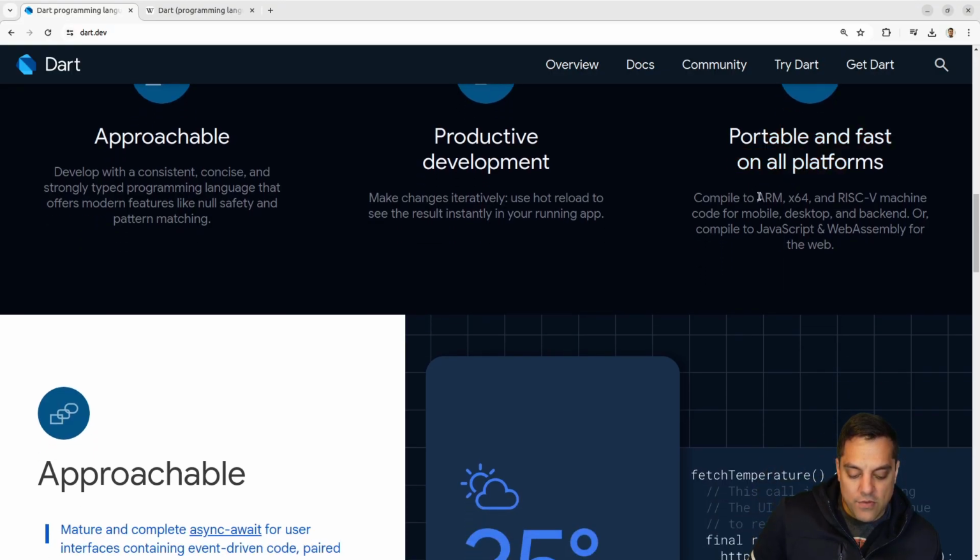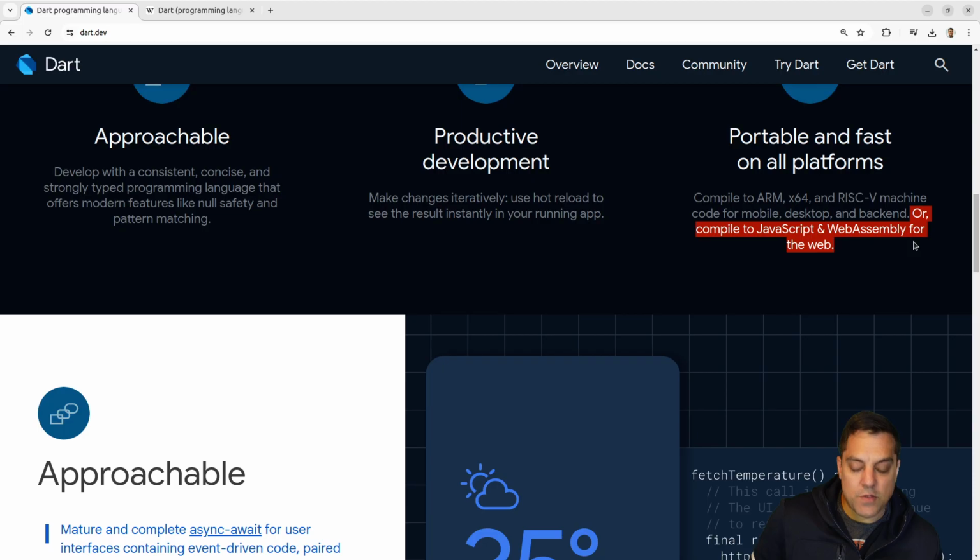Portable and fast on all platforms. Okay, so ARM, x64, RISC-V even. Okay, that's pretty cool. We haven't talked about architecture or assembly too much. I do have some x86-64 assembly videos somewhere if you dig deep enough on my YouTube channel. But RISC-V is kind of a really nice open source instruction set, which is really cool.